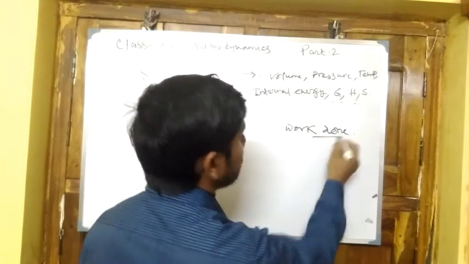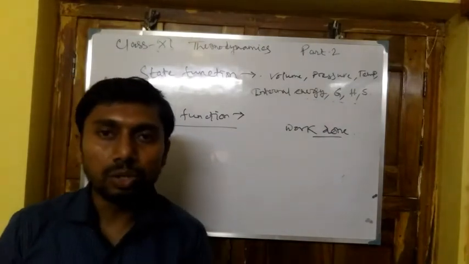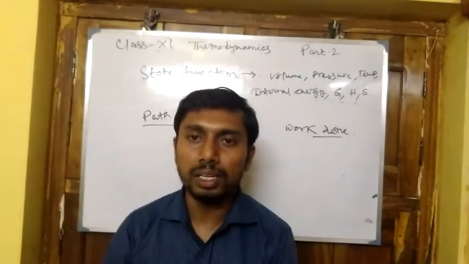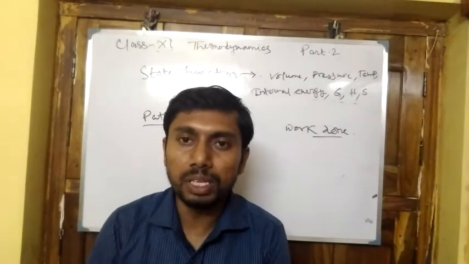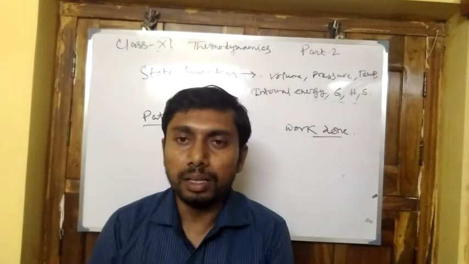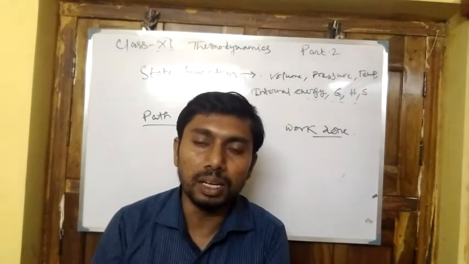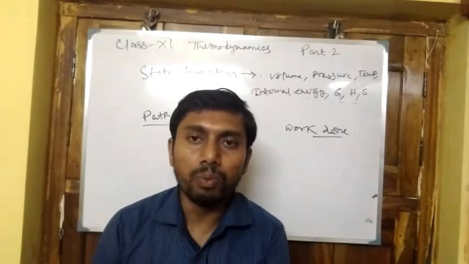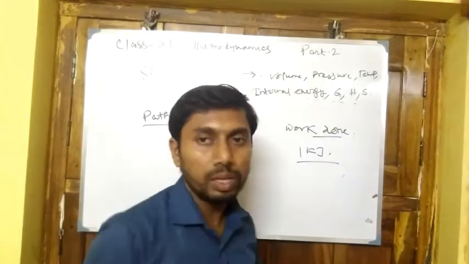Work done on the system may increase the temperature by giving it heat. The heat is given in two ways: one by paddling, as in the Joule experiment, and another by an immersion rod, that is electrical energy, and the other is mechanical energy.